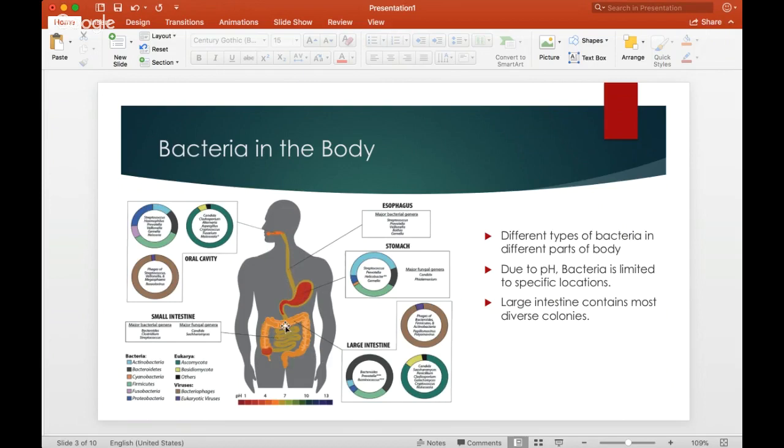Most of the bacteria in the body resides in the colon. It's 10 to the 11th power bacteria that reside in the colon, and that's where the most diverse areas or the most diverse colonies of bacteria live.